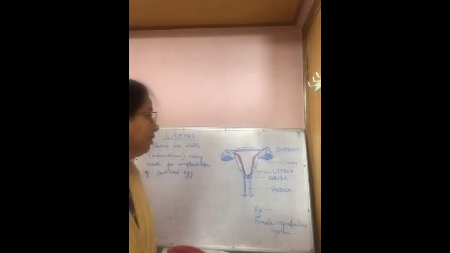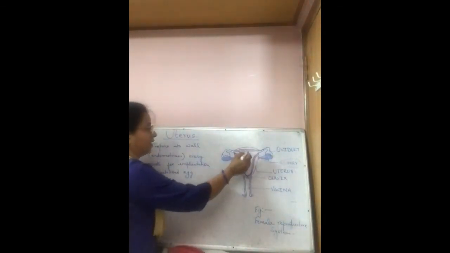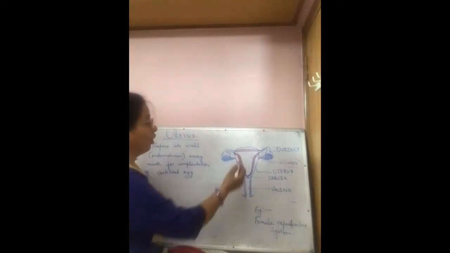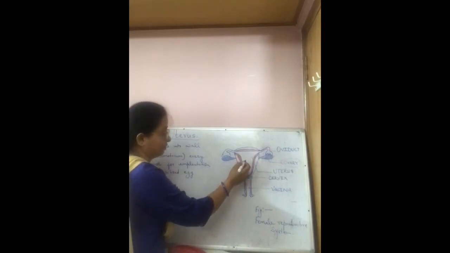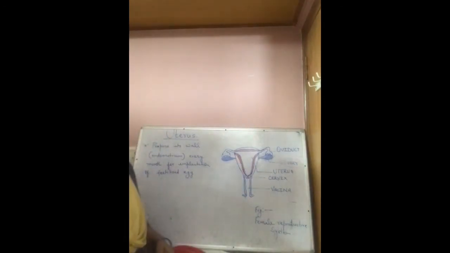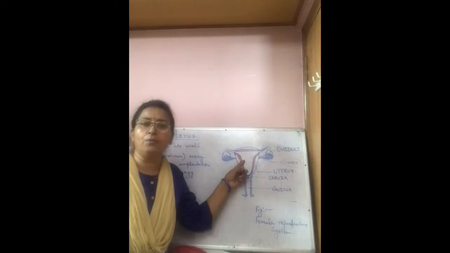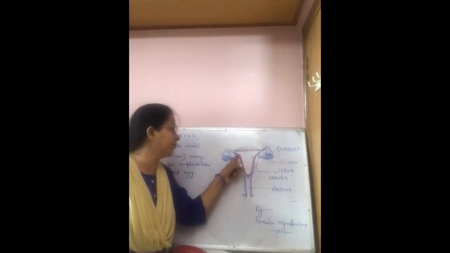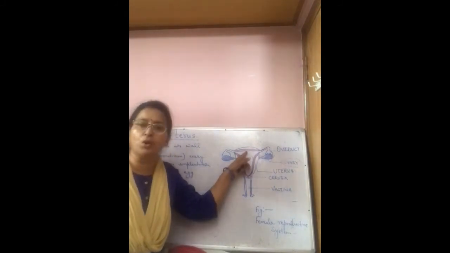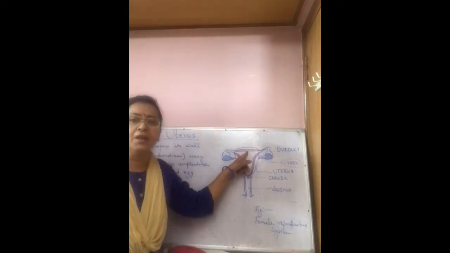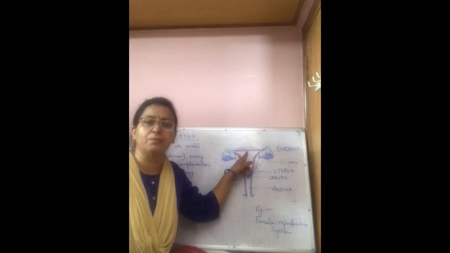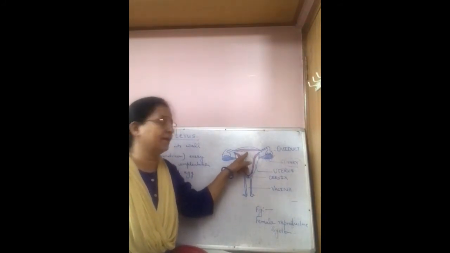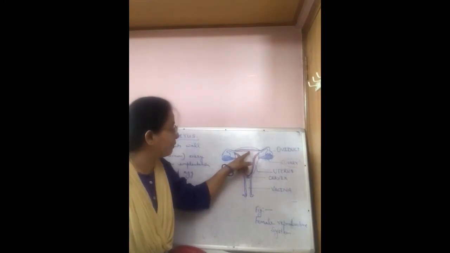Now look at the uterus. You can see in the diagram, uterus is hollow muscular structure. Actually, what is the role of uterus? Uterus prepares its wall. You can see here, this is the wall of uterus, which is also called endometrium. It prepares its wall each month for pregnancy. Why?